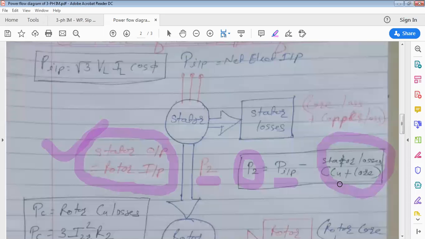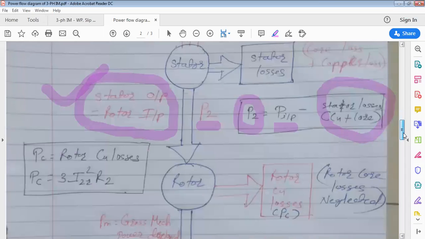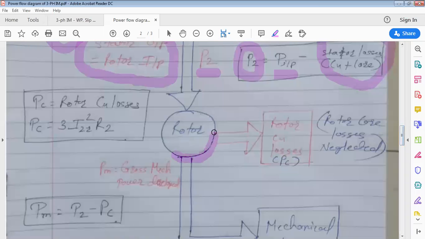P2 is the input to rotor. That is stator output. Now, whatever input you give to rotor, it will not convert it into 100% mechanical output. Some percentage of it is utilized to overcome rotor losses. Core losses we neglect. So, rotor copper loss.